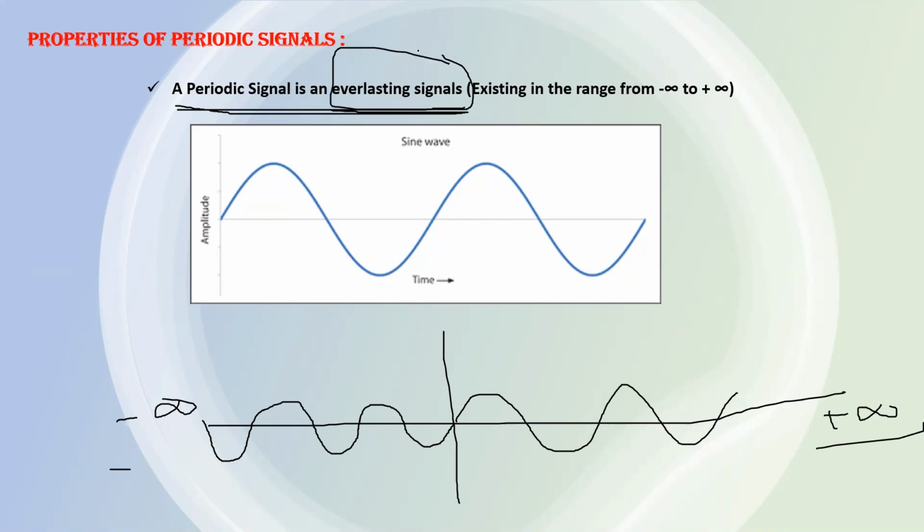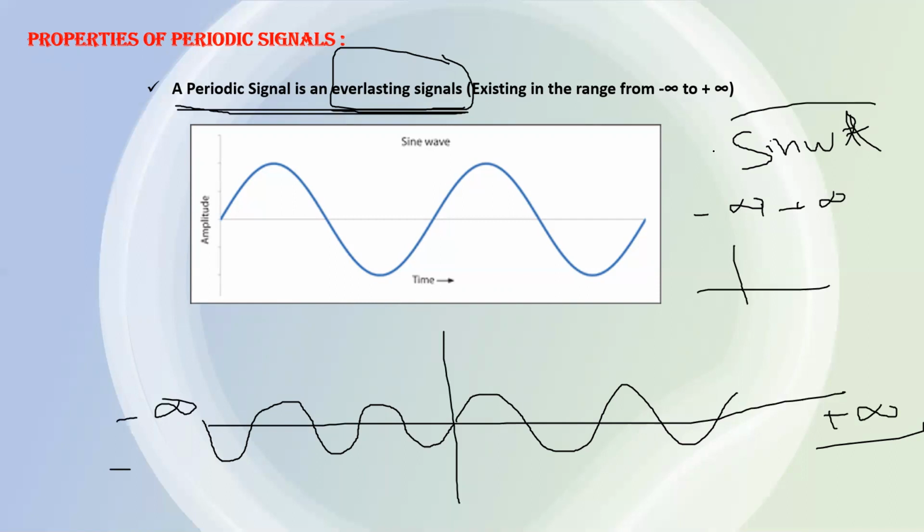In the theoretical sense, sin omega t is a periodic signal because sin omega t can be defined in the time range of minus infinity to plus infinity. But if sin omega t starts from 0, then you can say this is not a periodic signal. So a periodic signal must be in the range between minus infinity to plus infinity.